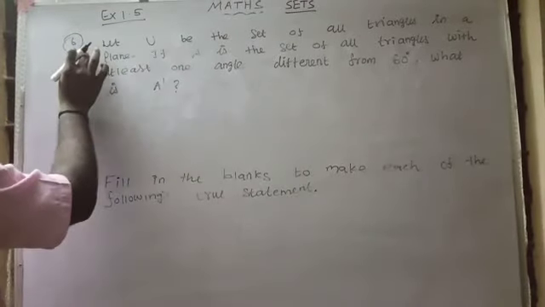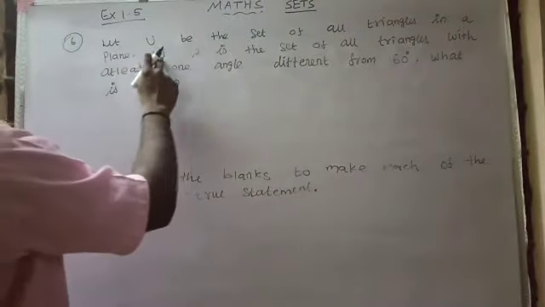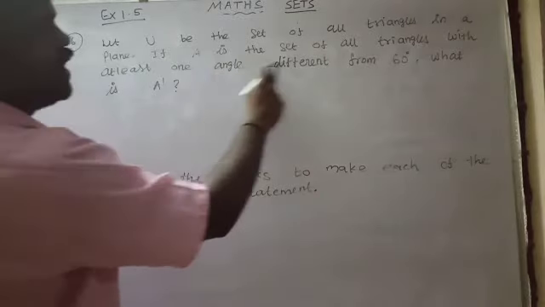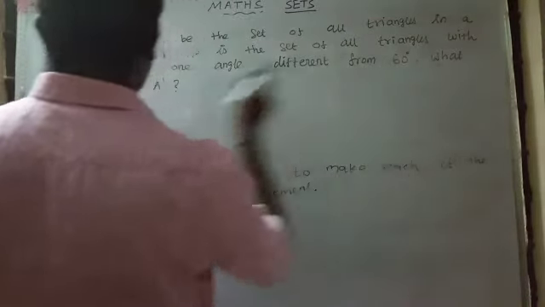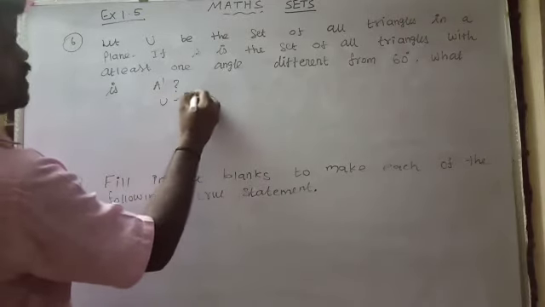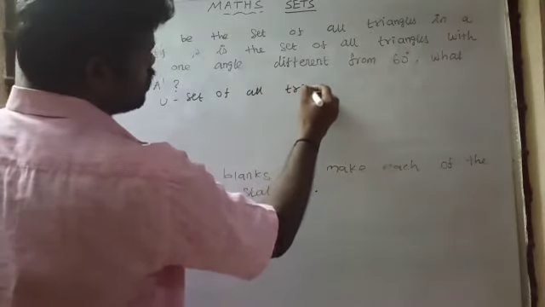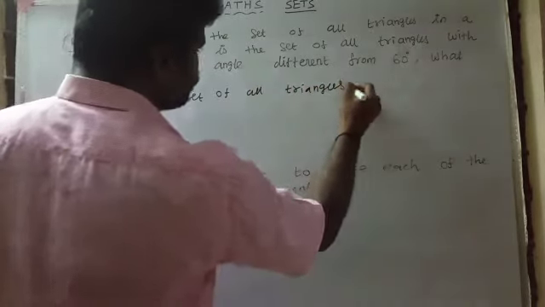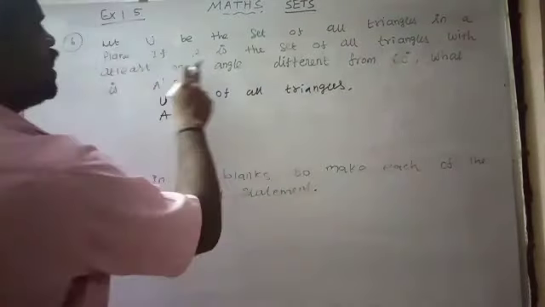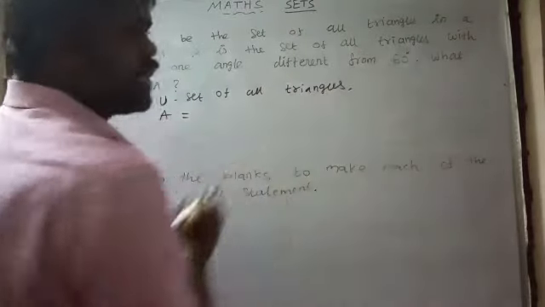Exercise 1.5, question number 6. Let U be the set of all triangles in a plane. If A is the set of all triangles with at least one angle different from 60 degrees, what is A'? Here U is the set of all triangles. A is the set of all triangles with at least one angle different from 60 degrees. It means it is not an equilateral triangle.